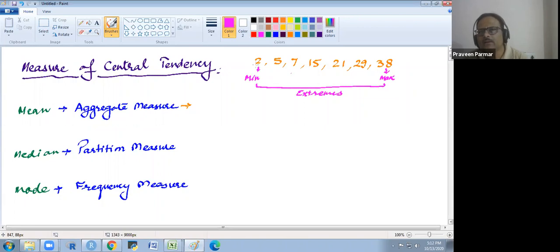If we find the mean of this, we add all the values and divide by 7. We have 7 items, 1, 2, 3, 4, 5, 6, 7, and then we get the mean. If I change the value of the extreme, instead of 2, if I write 4 here, will the mean remain the same or will it change?